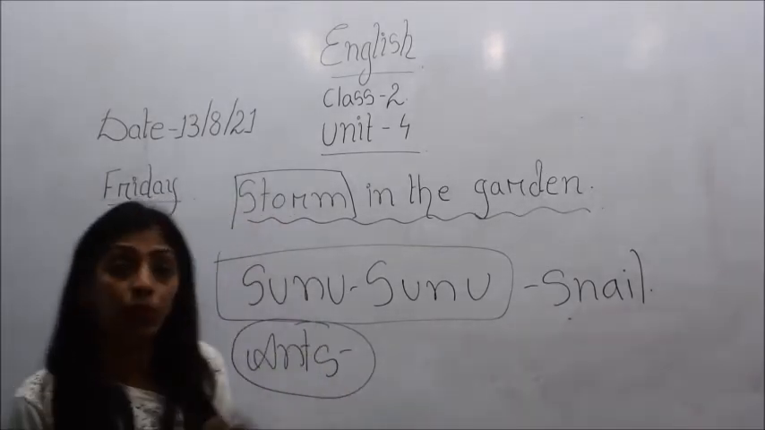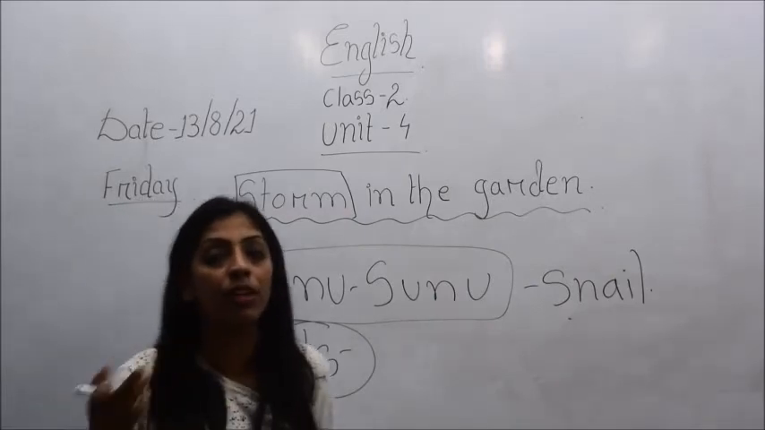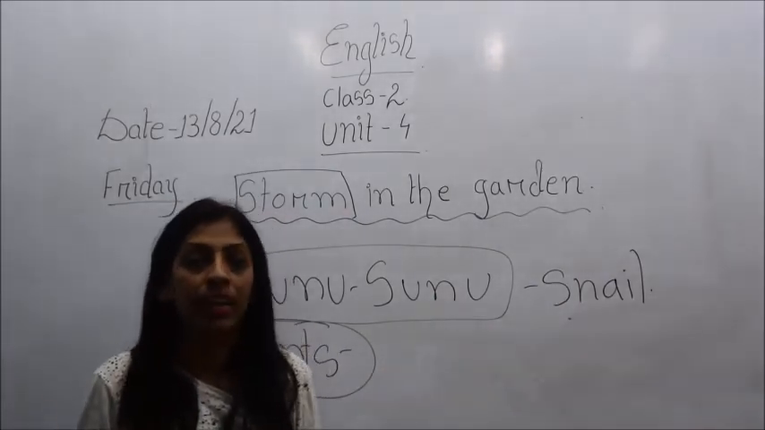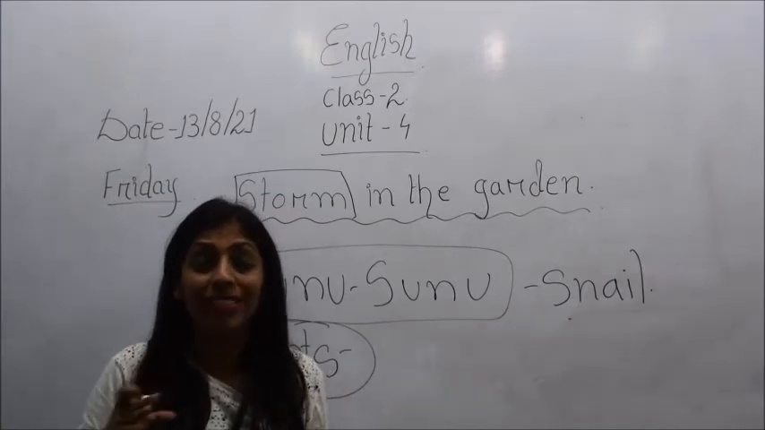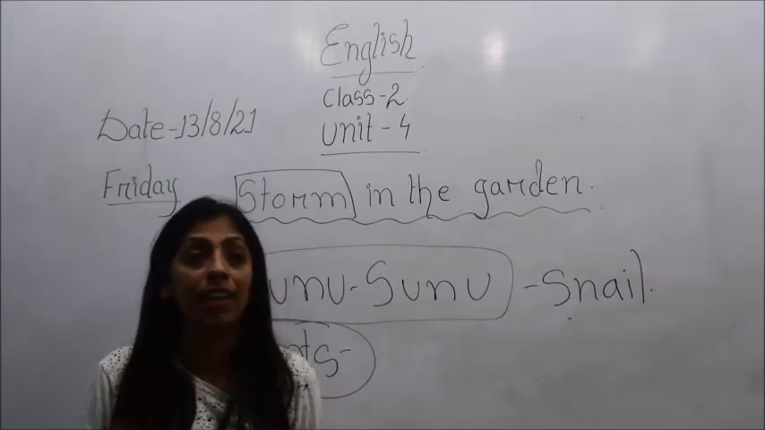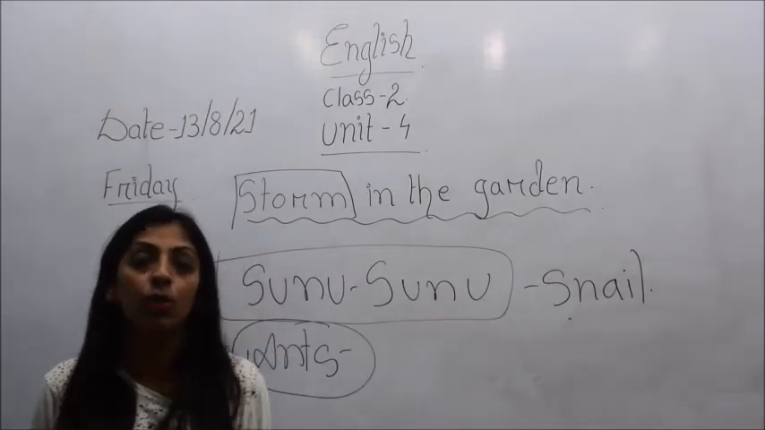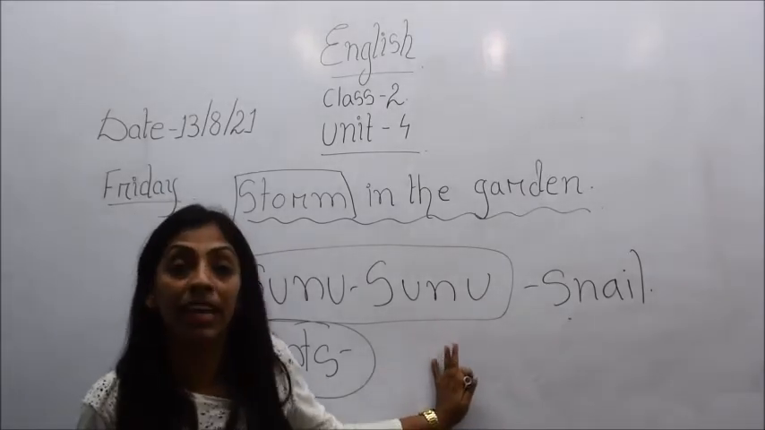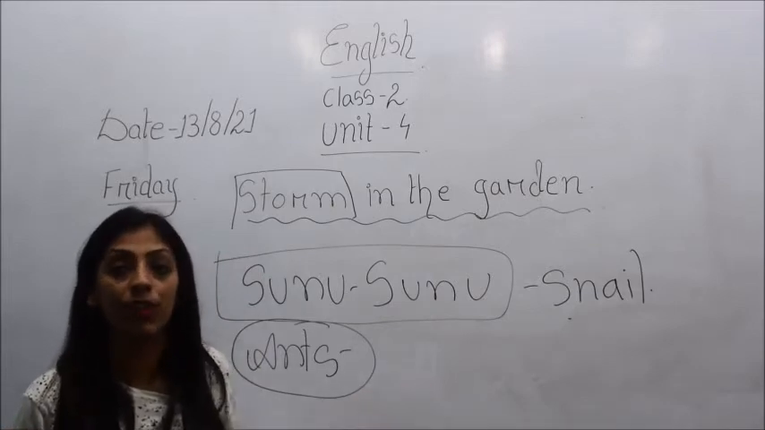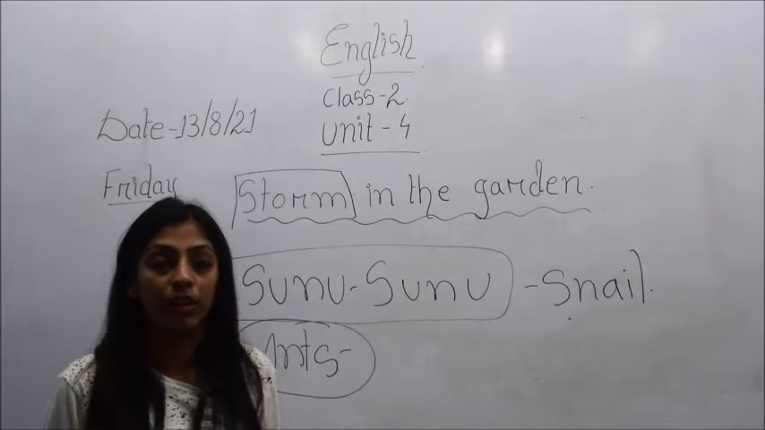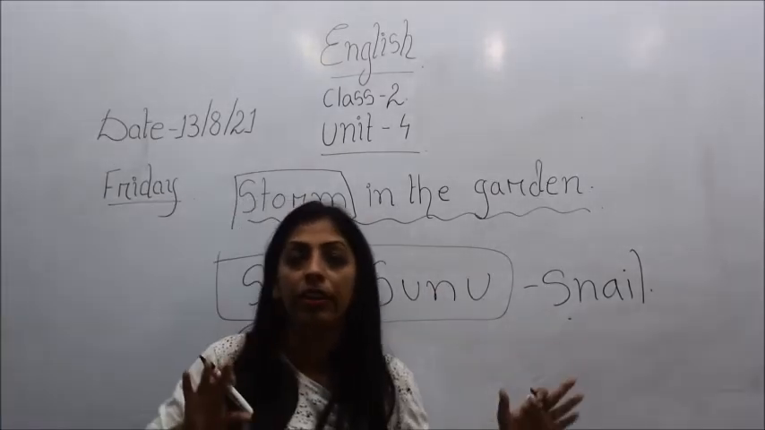Okay, and now, do you know what a storm is? A storm is something which usually occurs before the rainfall, in the form of lightning and strong wind and thunder. Alright, so when Sunu was playing with his friends the ants, at that time suddenly what happened? The storm occurred.